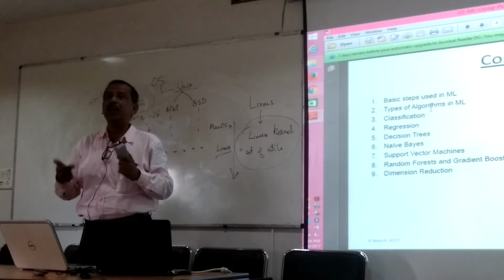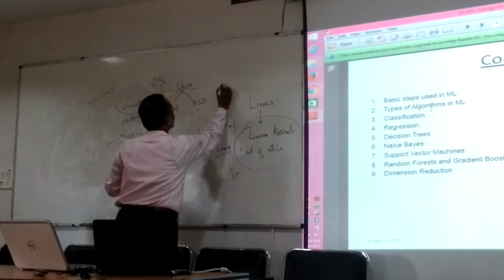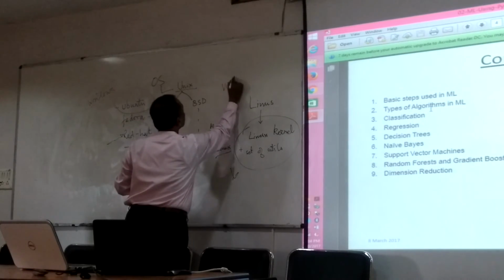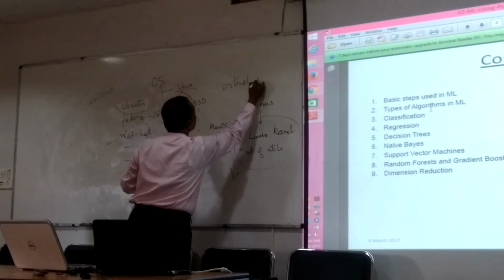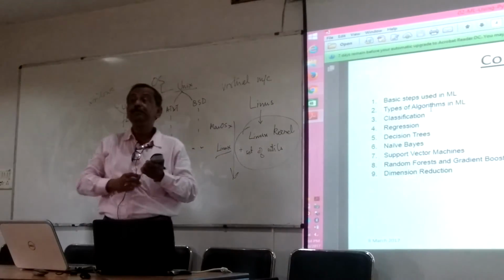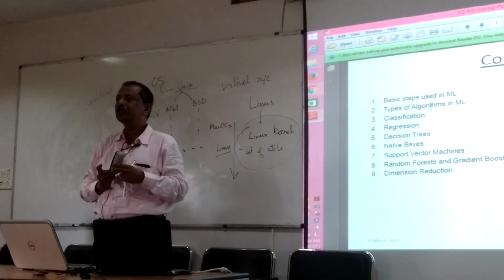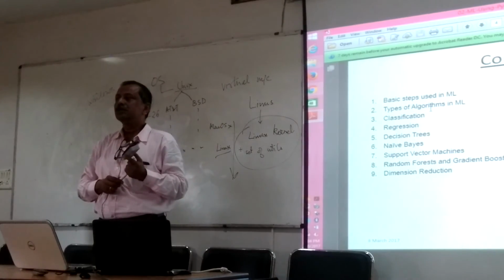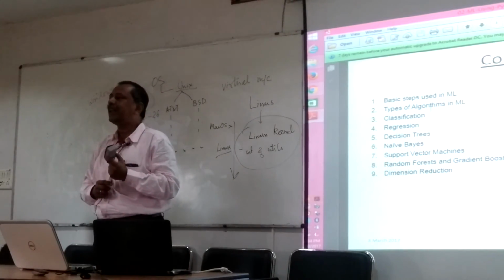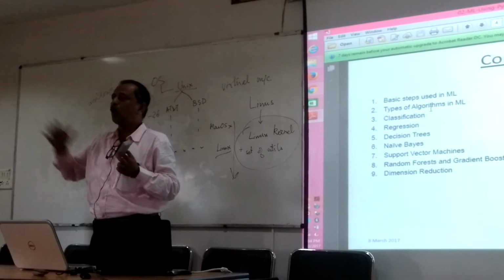In fact, I don't know how many of you are aware of a term called virtual machines. Virtual machine is? You can also run different OS on the same machine. So that means in the same machine, I can have multiple OSs.